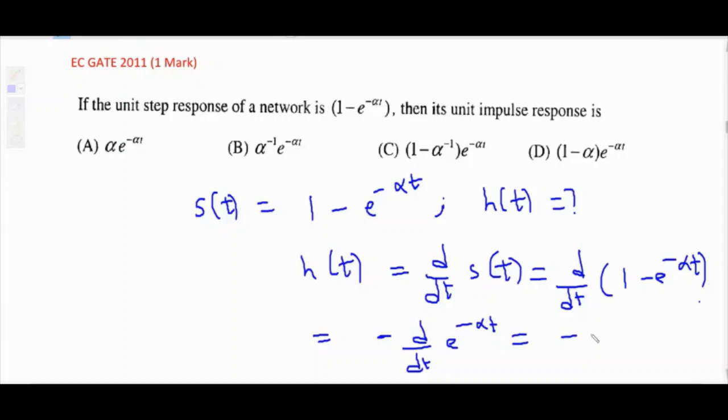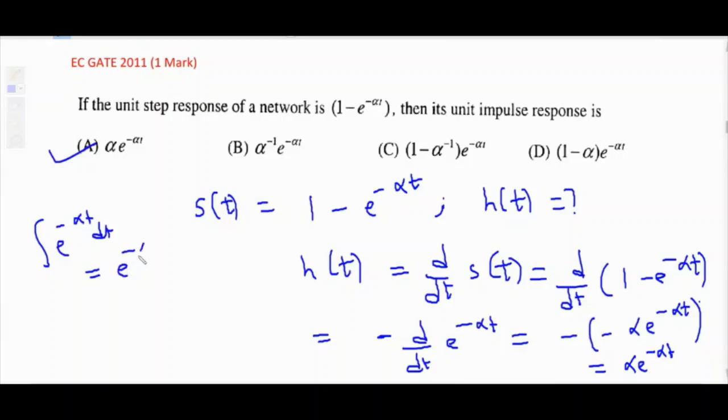For derivative we have alpha. So minus alpha e raised to power minus alpha t. Minus minus cancel. So the answer is alpha e raised to power minus alpha t. The correct answer is option A. With integration, e raised to minus alpha t dt, it is e raised to minus alpha t upon minus alpha. And with derivative, it is multiplication by minus alpha, sorry. Next question.